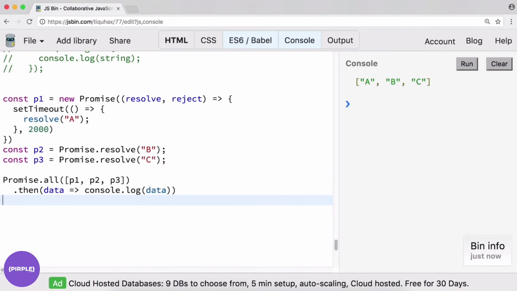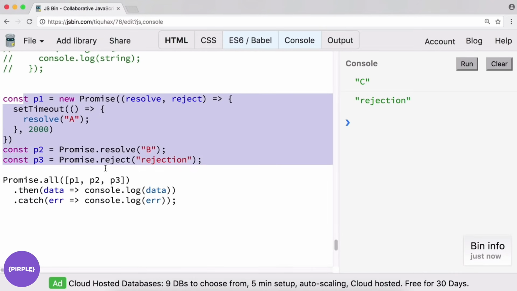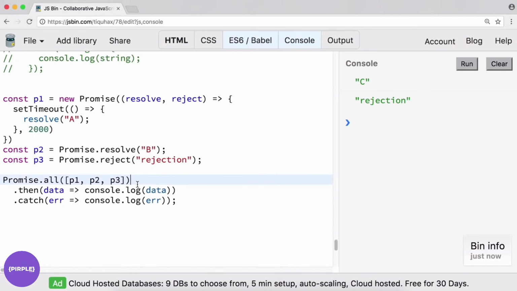So, we can catch that. .catch error, like so. We'll console log the error. And now if we call promise.reject on one of these, let's see what happens. Okay. And it showed us C because this was the reason it was rejected. So we'll say rejection here. Right? Run it, rejection. And it doesn't even run any of these other promises because one of them was rejected. It doesn't matter which one. As long as one is rejected, it rejects the entire thing.